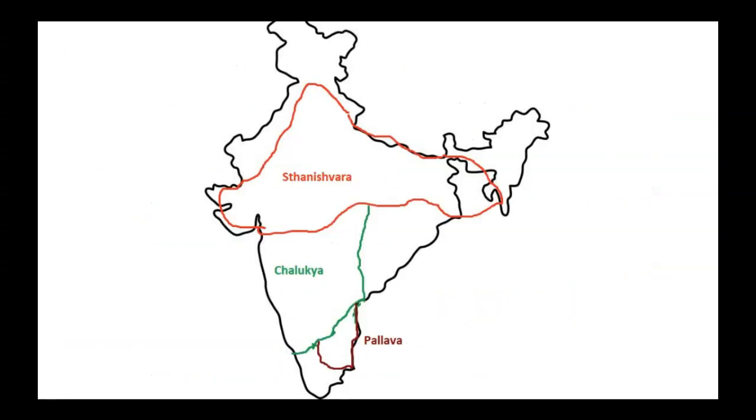So this was the map that evolved over the period of time. We saw the earlier map where the Vardhan dynasty ruled a very small territory, but you can see how Harshavardhan expanded the territory.